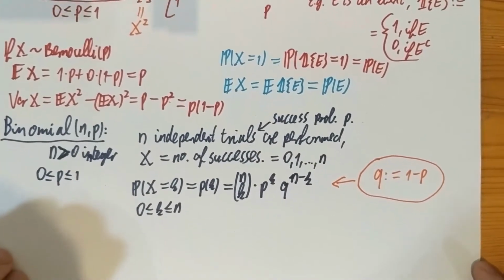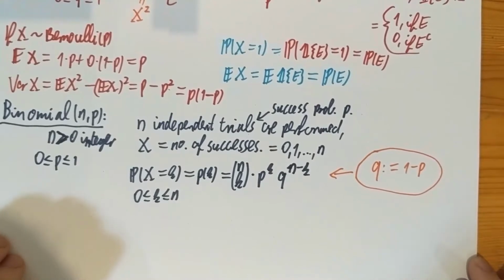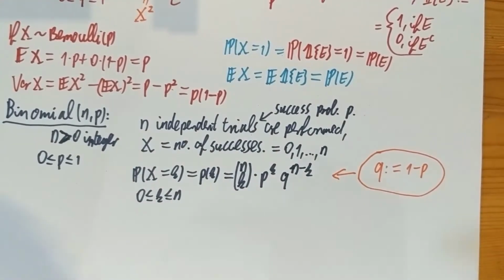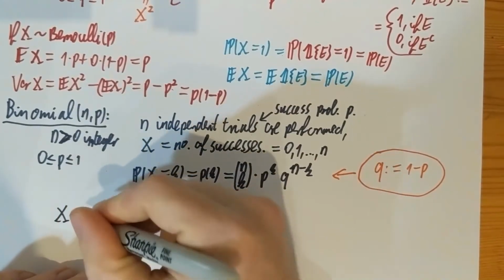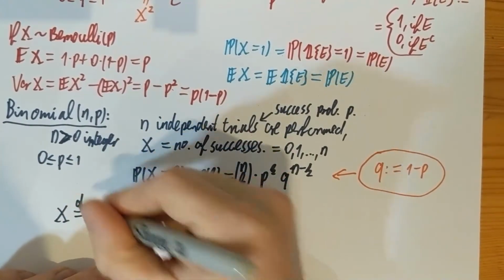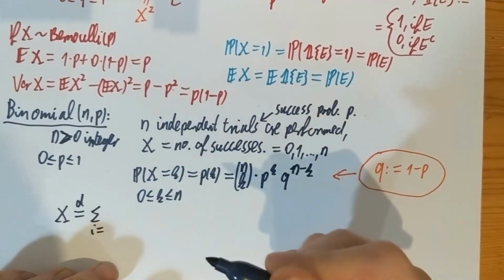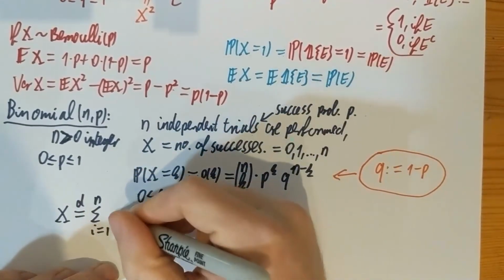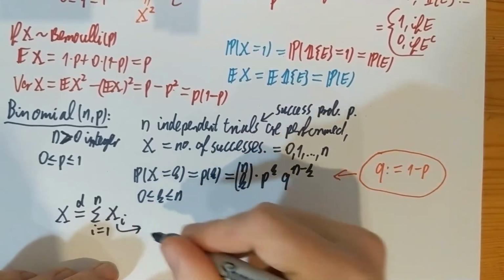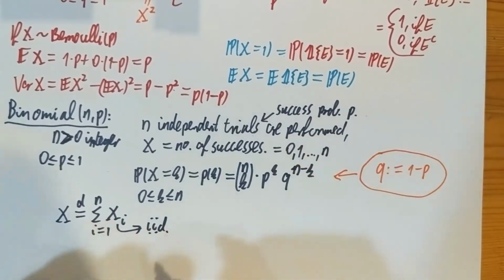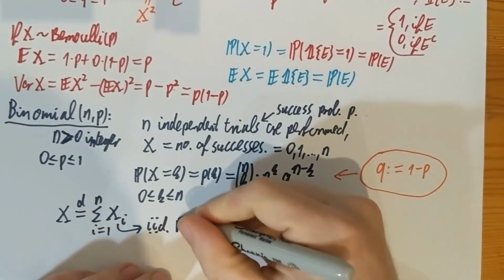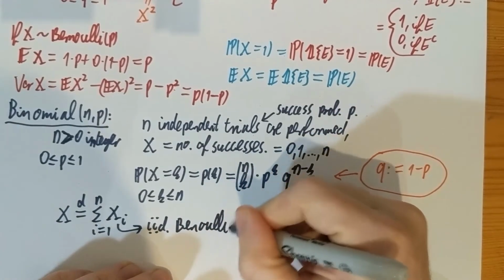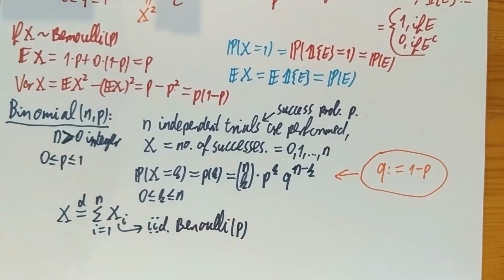So I suppose everybody is seeing that the binomial is important, but here is one more reason why. The binomial random variable with parameters n and p is, in distribution, the same as the sum of n IID Bernoulli random variables. IID, as usual, stands for independent and identically distributed. So if you add up n independent Bernoulli p's with the same parameter, then the sum of these Bernoullis is exactly the binomial.